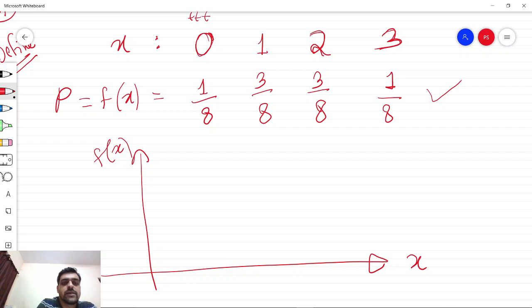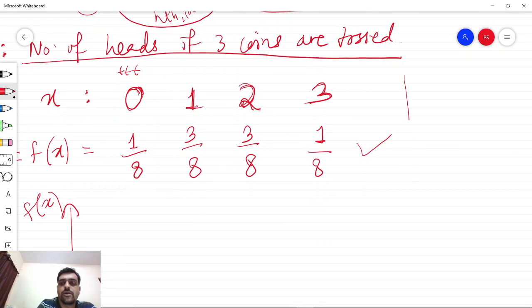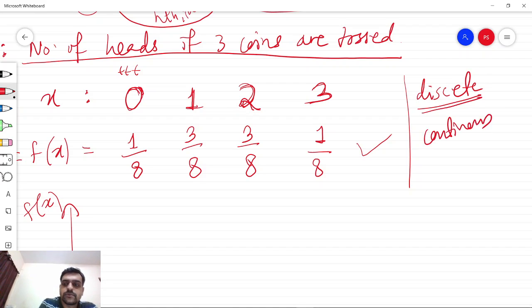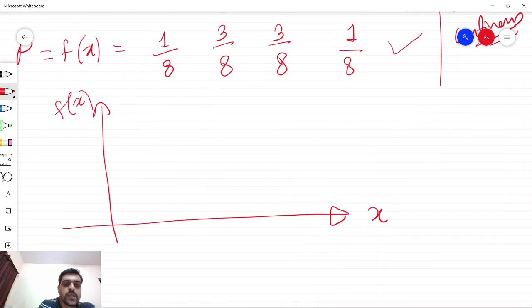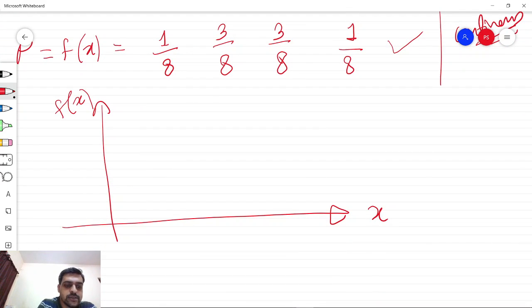Note that these values of x are discrete, but that need not always be true. In this case, the values are discrete, but it can also have continuous values as well. So in this particular case, starting from 0, 1, 2 and 3, the probability for 0 is 1 by 8.